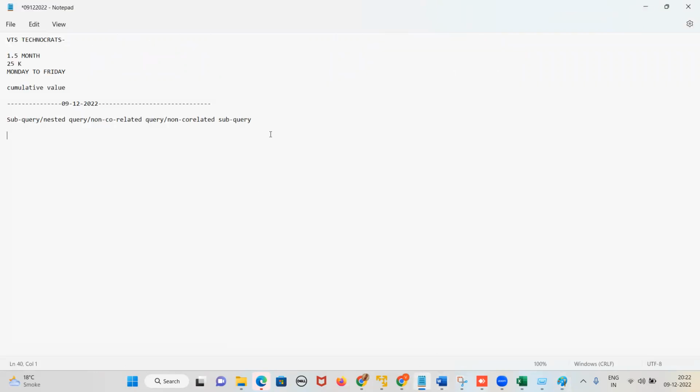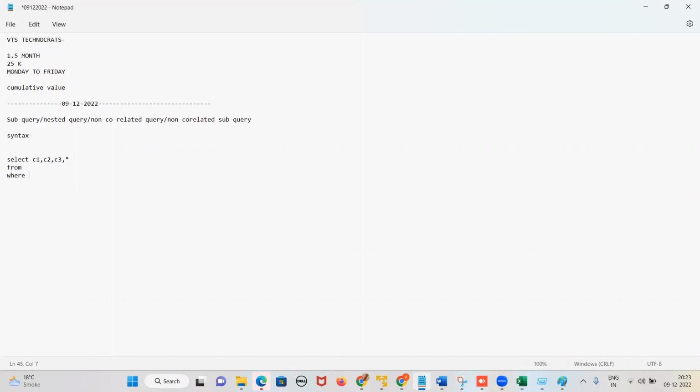Now we will go to the syntax. Let us just see the syntax. Select, then column 1, column 2, column 3, whatever columns you want to select. If I want to select everything, what will I write here? Star. Then from, do you remember EMP? Then where.